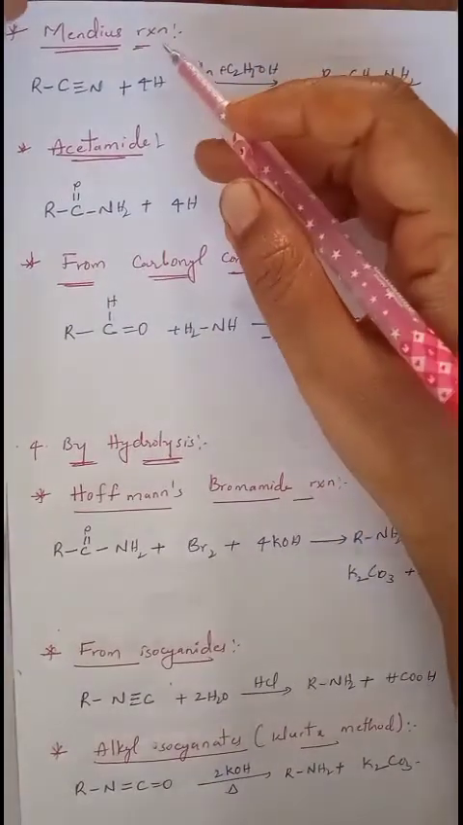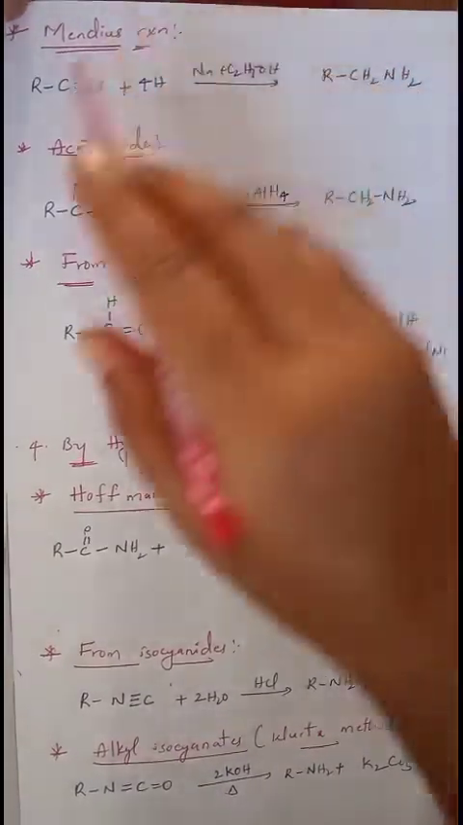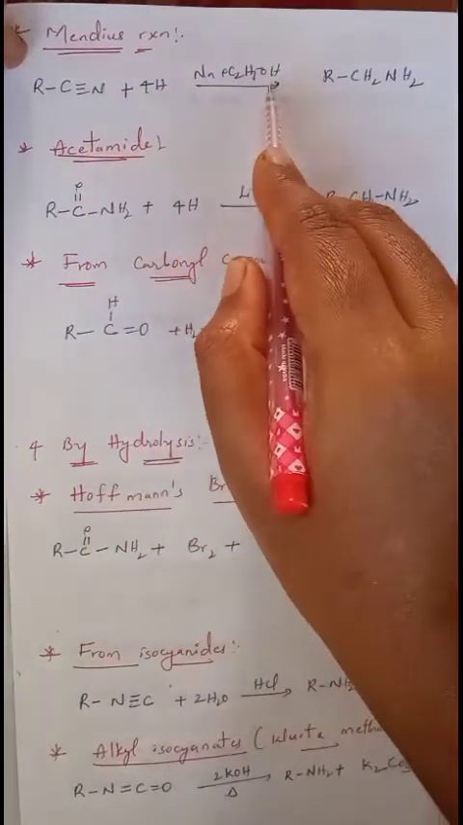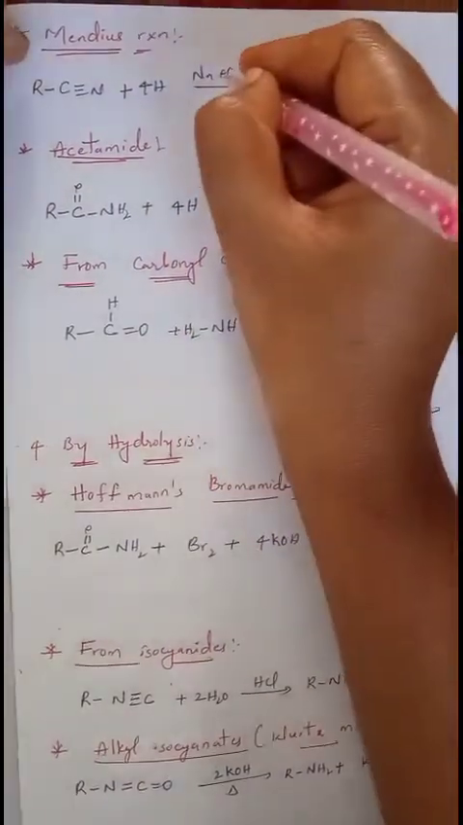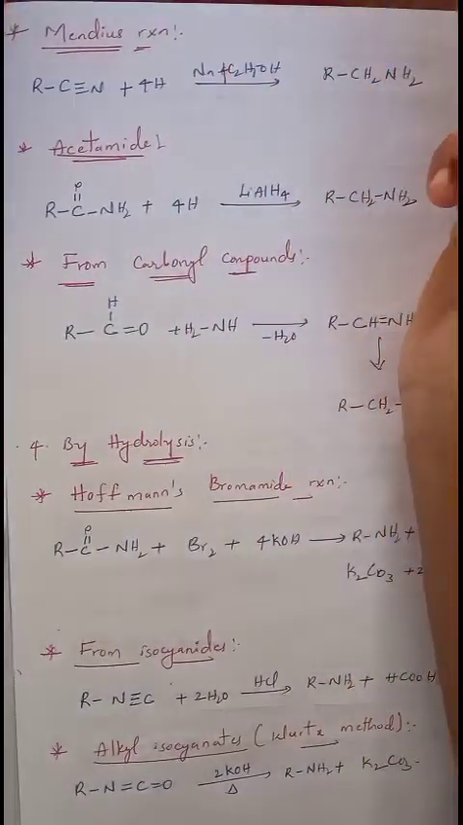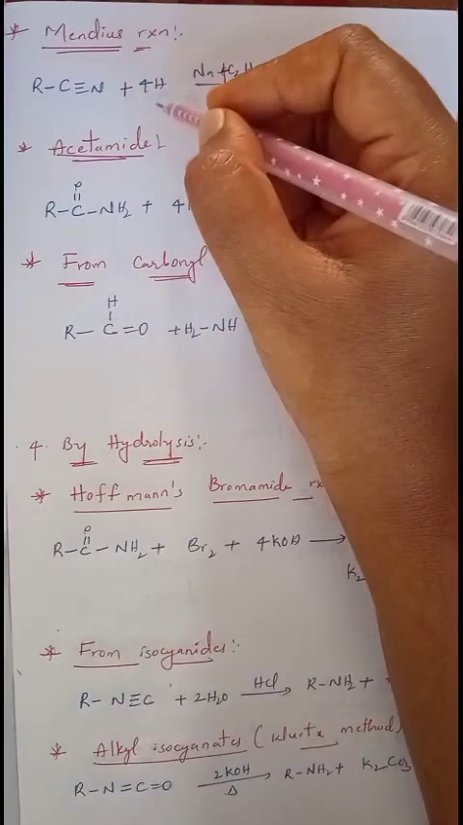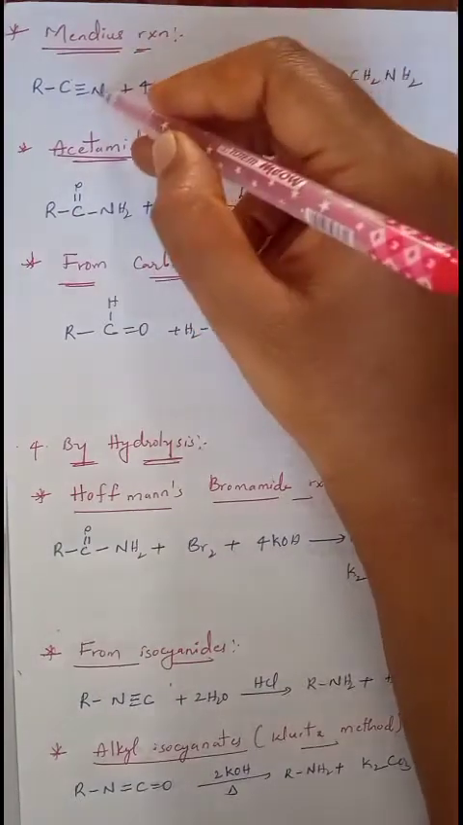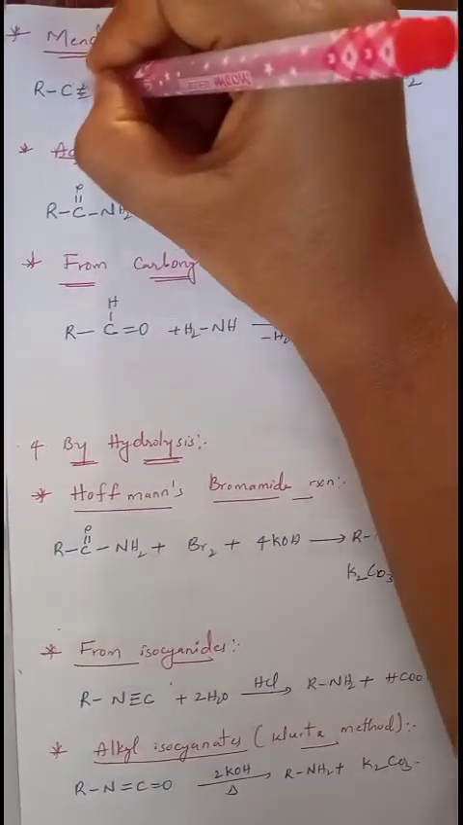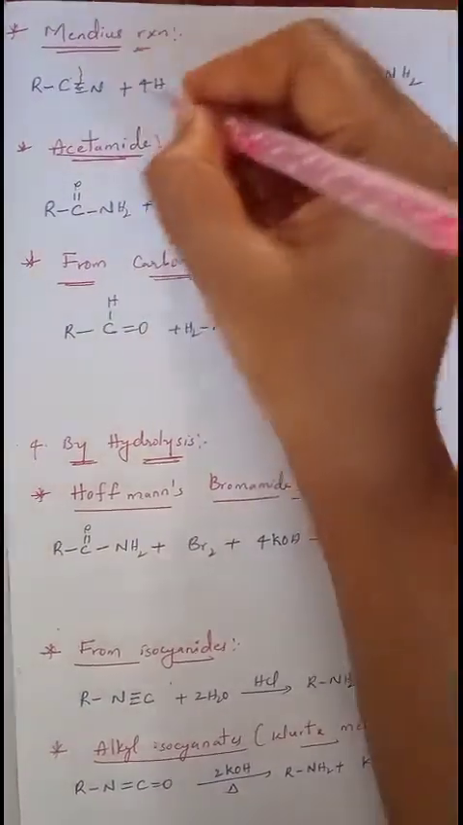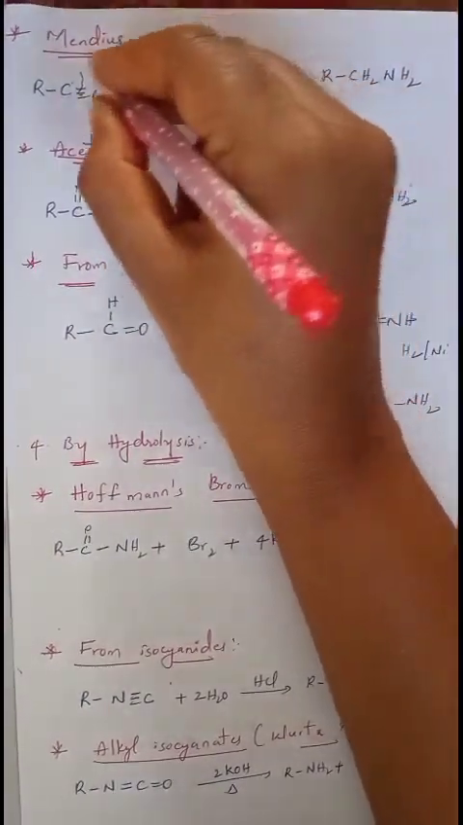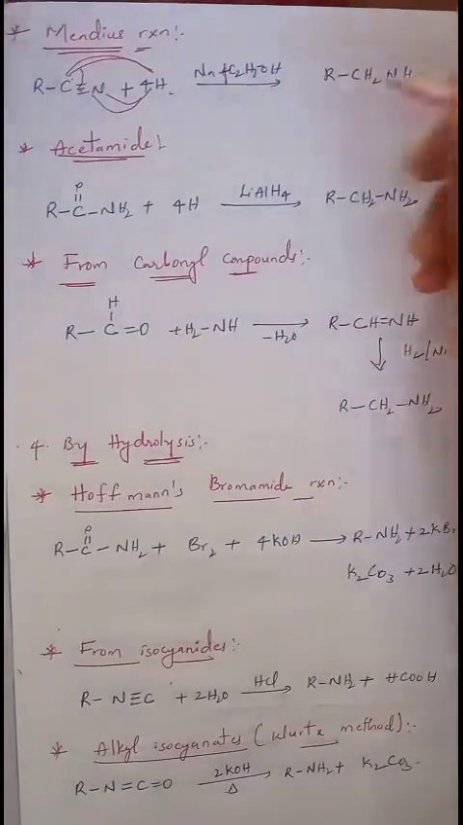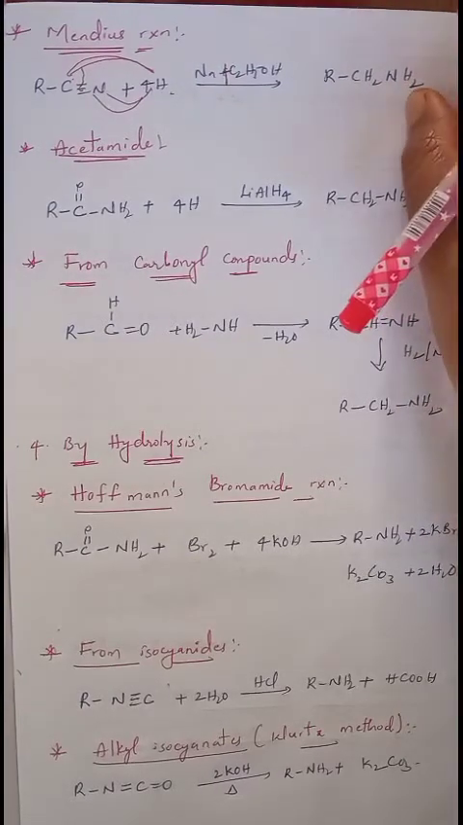So the next reduction reaction is the Mendius reaction. In this Mendius reaction, we take cyanides. When cyanides undergo reduction in the presence of sodium and ethanol, which is also one of the reducing agents, sodium and ethanol can act as a reducing agent. So here 4 hydrogens are required for this reduction. 2 hydrogens are added to the carbon and 2 hydrogens are added to the nitrogen. So the 2 pi bonds between carbon and nitrogen are broken. 2 hydrogens are added to the nitrogen, 2 more are added to the carbon atom, and then we get RCH2NH2 as the final product.